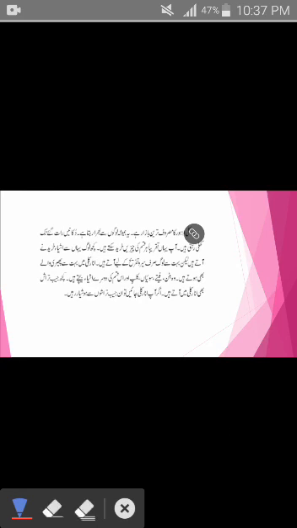Hopefully you understood it. Now you have to translate this paragraph and write it in your notebooks. You can send me its image on my personal inbox or in the group. Inshallah Taala I will check it. Thank you so much. Allah Hafiz.